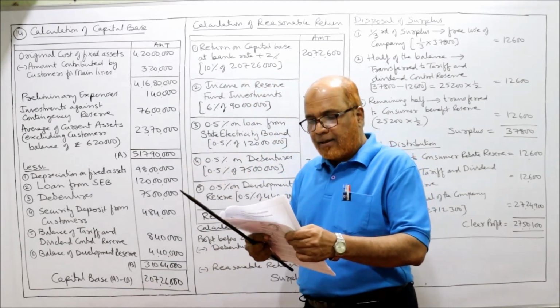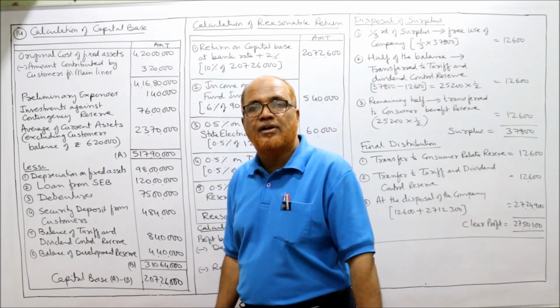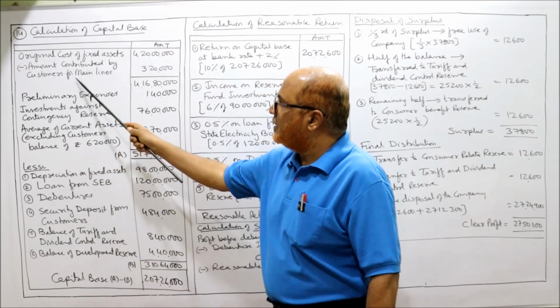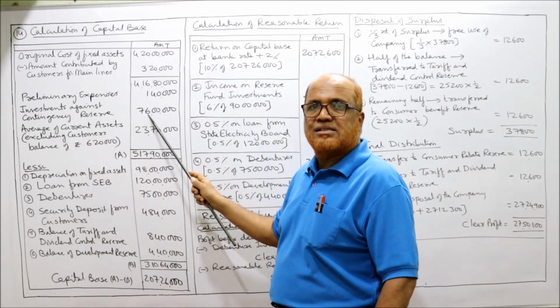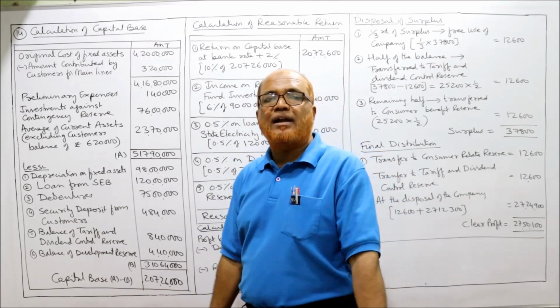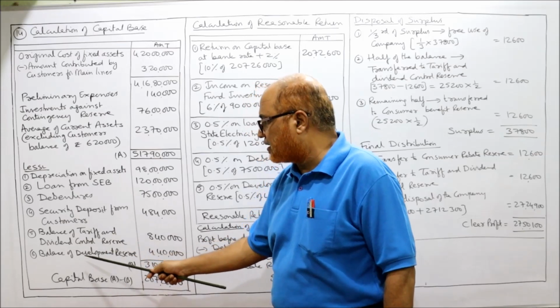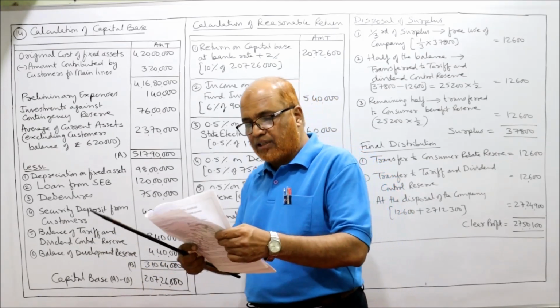Here we will take next, 6% investment of contingency reserve. So contingency reserve investment will be taken under additional items. Here you can see investment against contingency reserve, 76 lakh. Then tariff and dividend control reserve, a deduction item. Here the balance of tariff and dividend control reserve is 8 lakh 40,000.